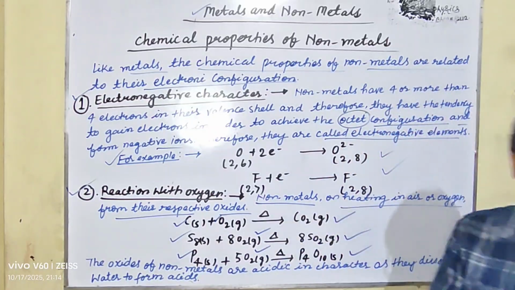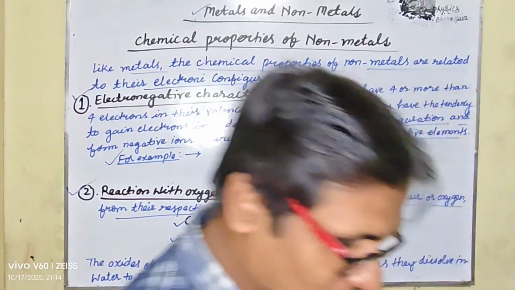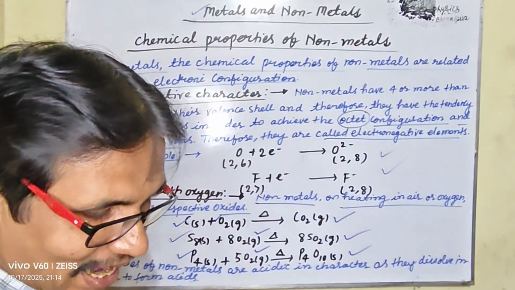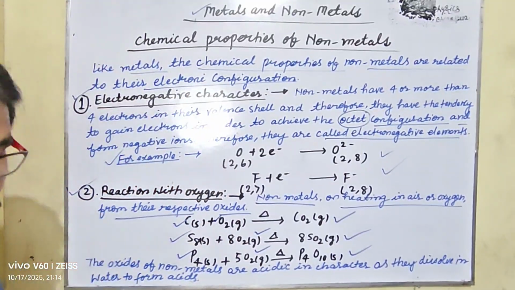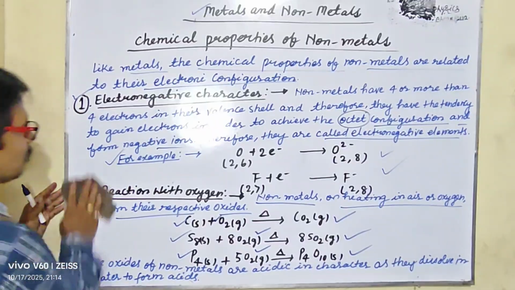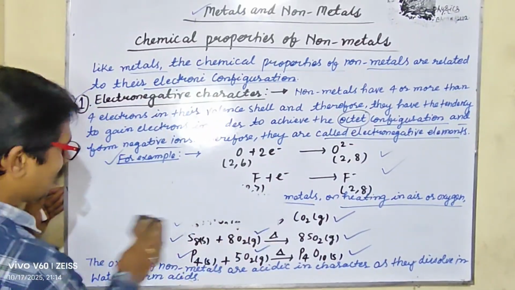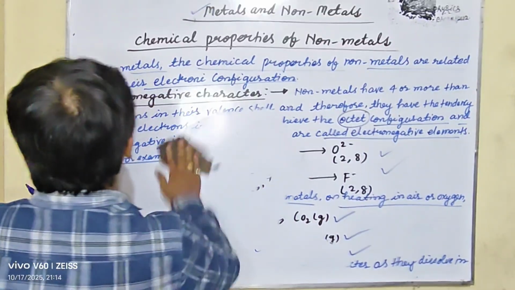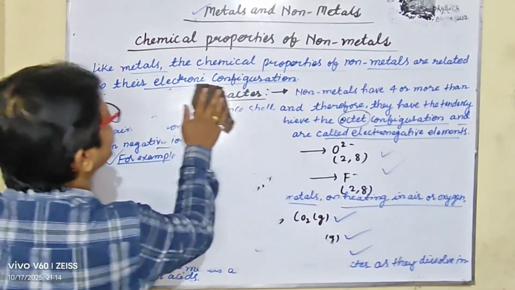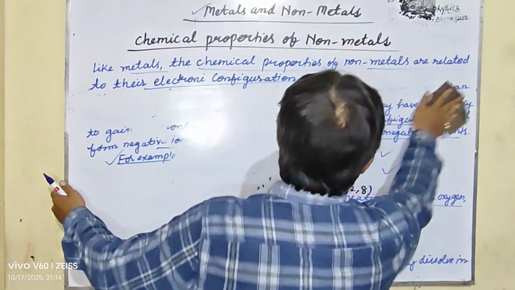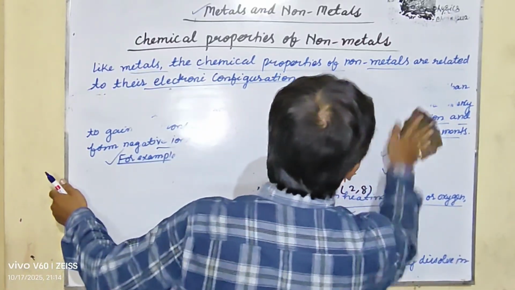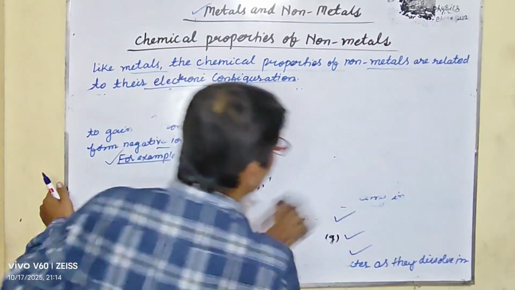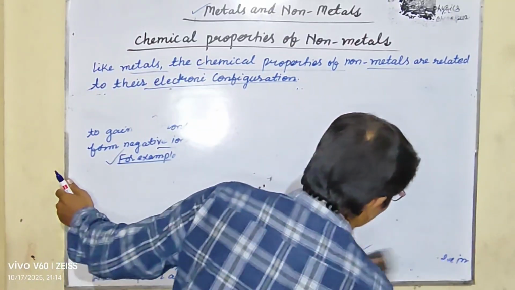Let's begin with more examples about the acidic character of non-metal oxides, which react with water to form acids. The oxides of non-metals are acidic in character. How do they react? Let us take examples of oxides showing acidic behavior.